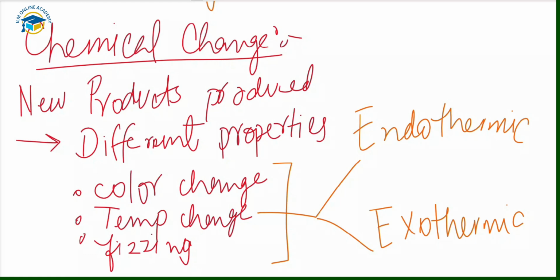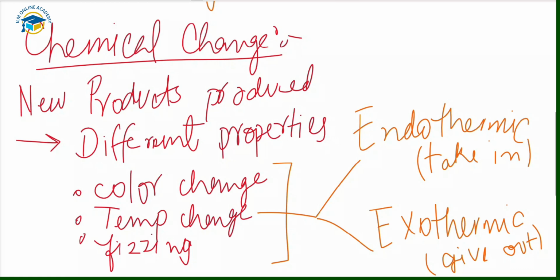Exothermic, in which the heat is given out or the thermal energy is given out, and in case of endothermic, the heat is usually taken in, like for example melting and evaporation, both are endothermic processes. So an example of the temperature change for the endothermic reactions, in which there is a decrease in temperature, is photosynthesis. Photosynthesis is an endothermic process.